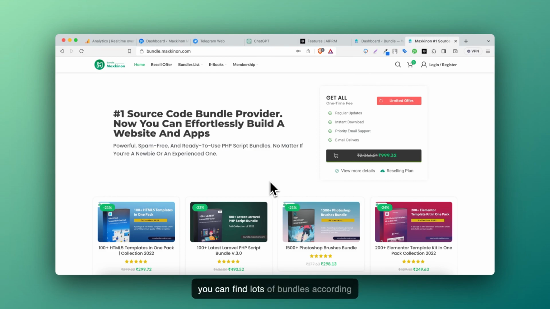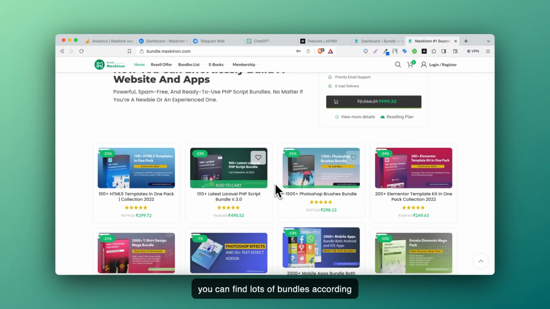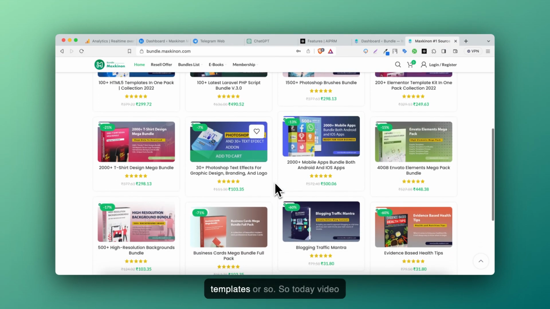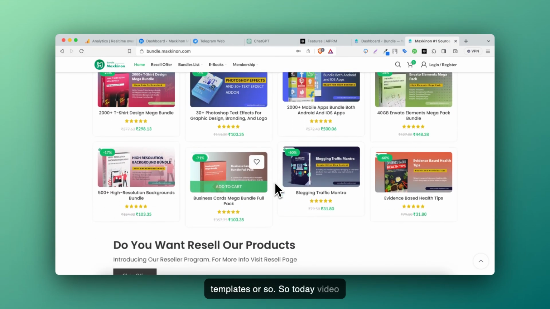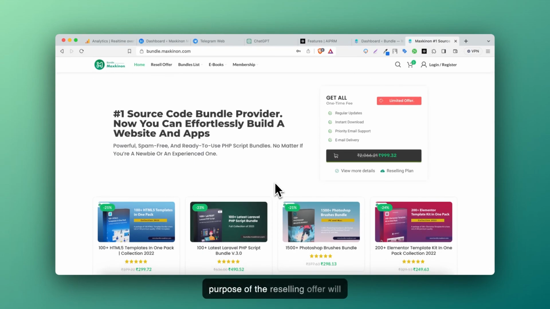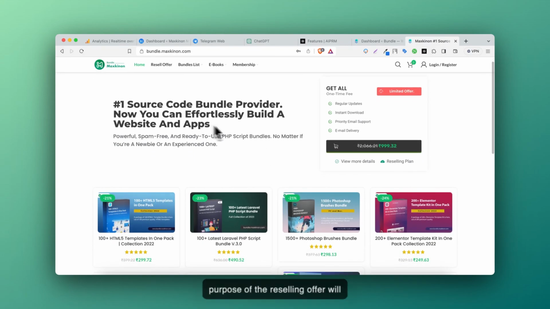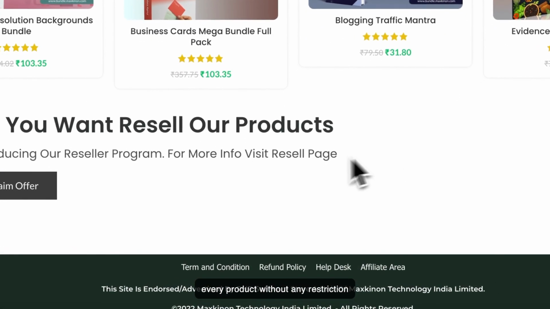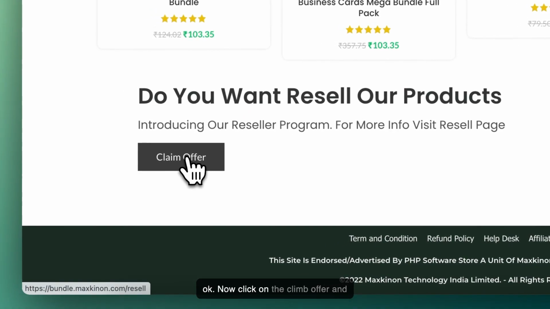Here you can find lots of bundles according to your needs, like HTML templates and Laravel, also mobile application and Elementor templates. So today's video is about the reselling offer. We launched a reselling offer. You can easily purchase our plan for the reselling and reselling rights. Do you want to resell our products? You can resell every product without any restriction. Okay, now click on the claim offer